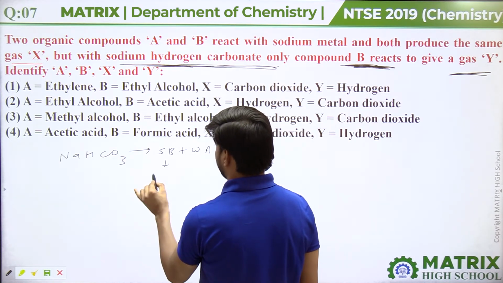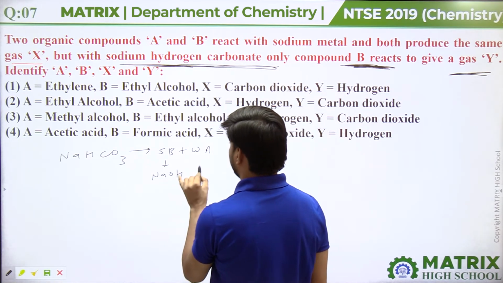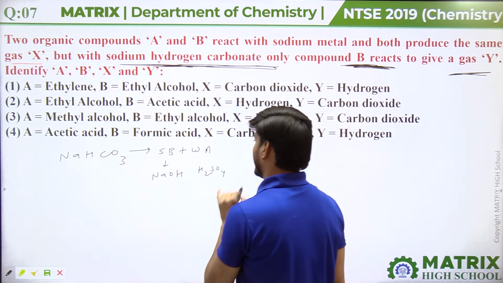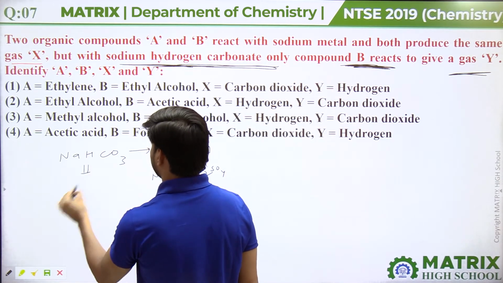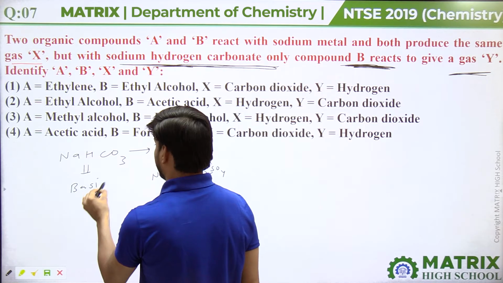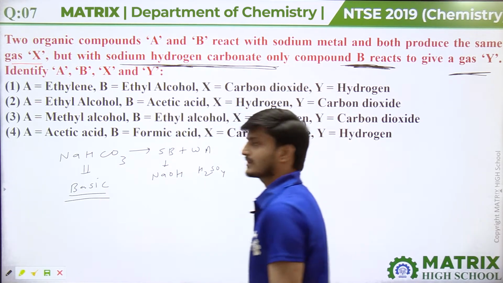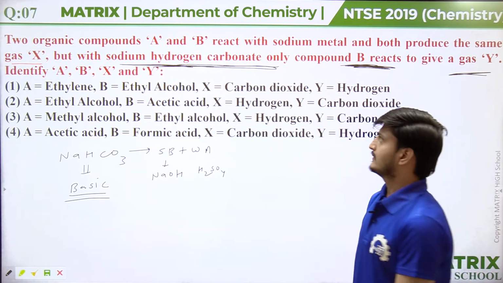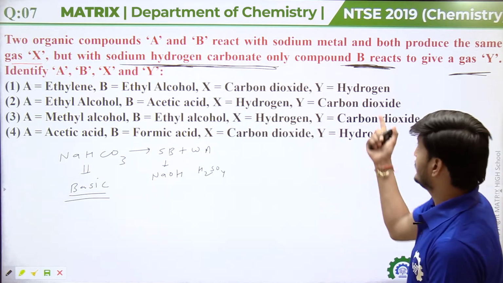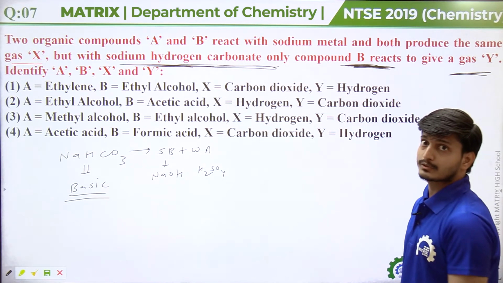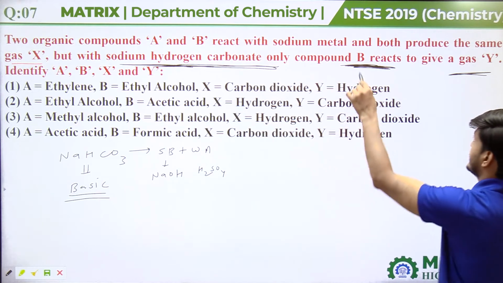A strong base is NaOH and weak acid is H2CO3. So the nature of the solution of this salt is basic. NaHCO3 is a basic nature salt. And compound B can react with sodium hydrogen carbonate. So compound B should be an acidic compound.